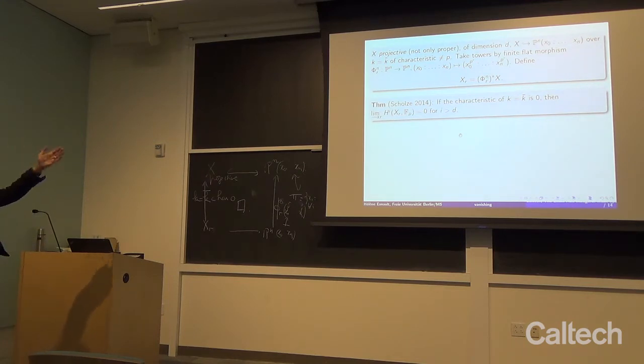If we assume what was written here, that the characteristic is 0, then it is the case that the colimit over r of the étale cohomology dies for i more than the dimension d of the variety. So this is a completely new theorem, because we think that the cohomological dimension of a projective variety for an étale sheaf is always 2d. It cannot be any less.